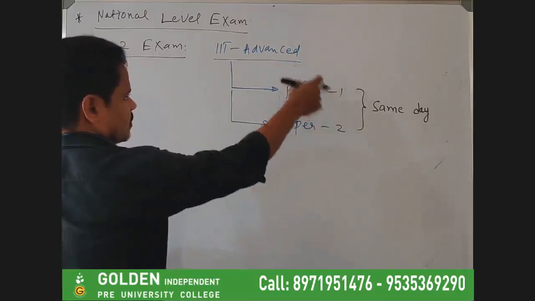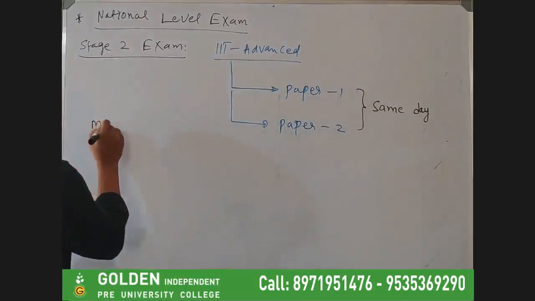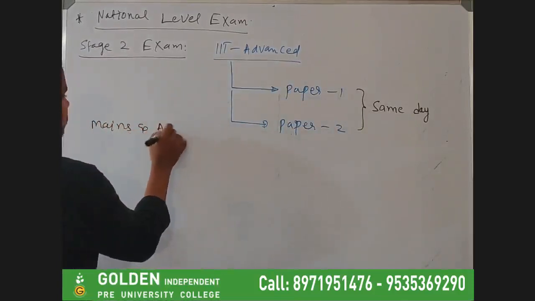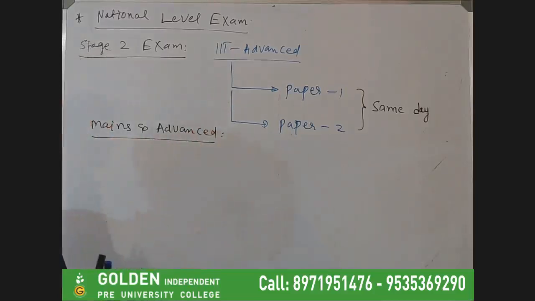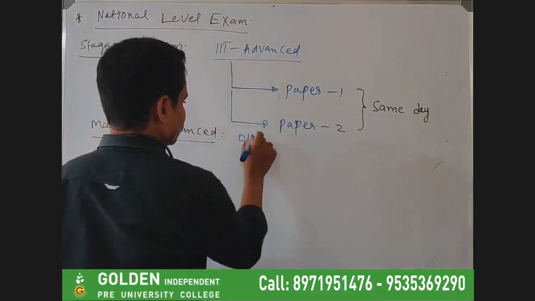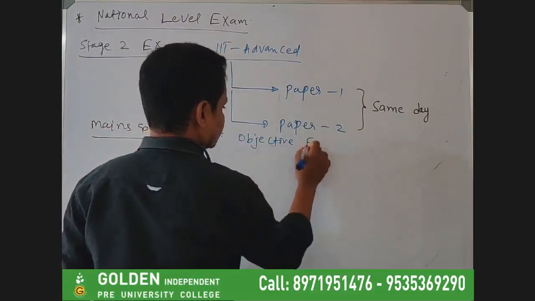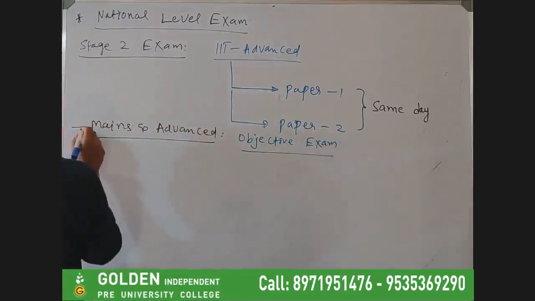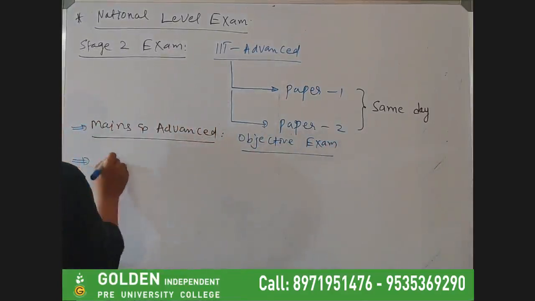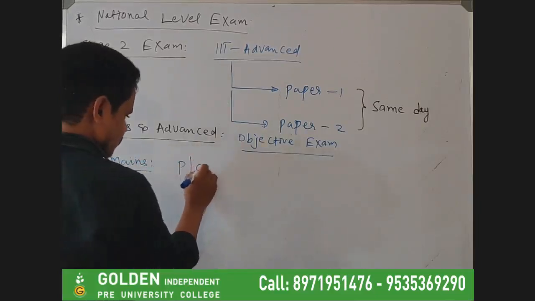The mains and advanced paper pattern I have already told you. Both of these papers are objective level exams. Under the mains exam, you will have physics, chemistry and maths.